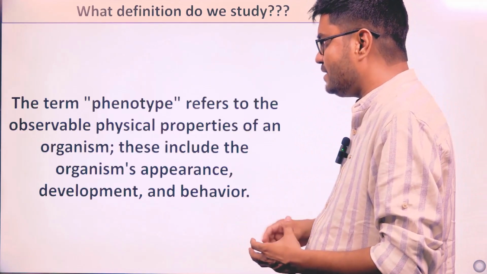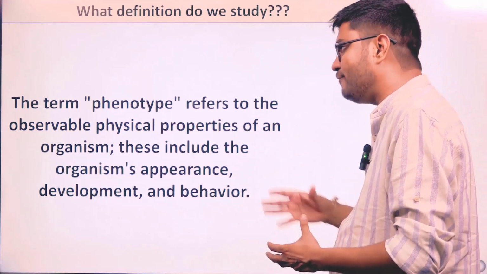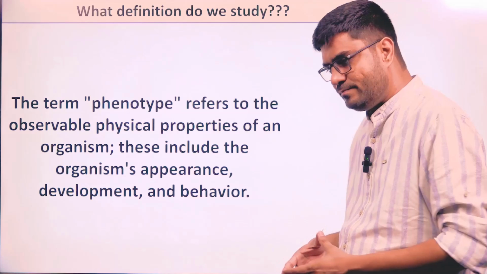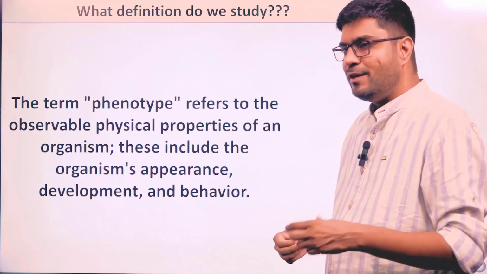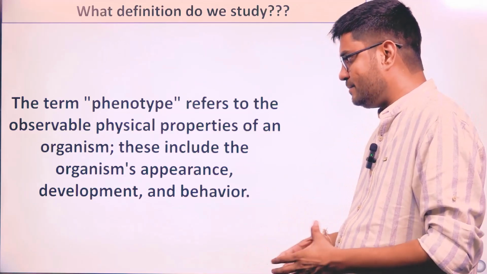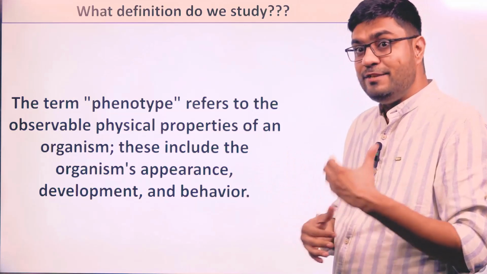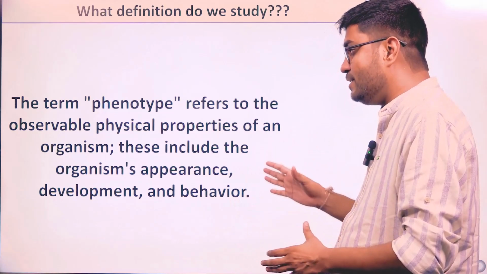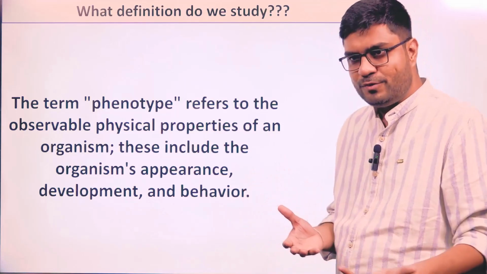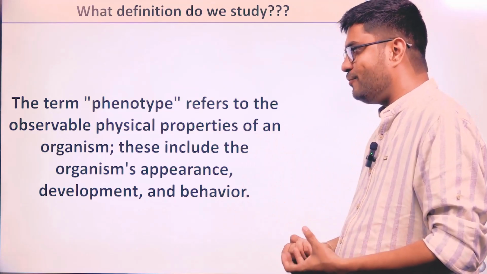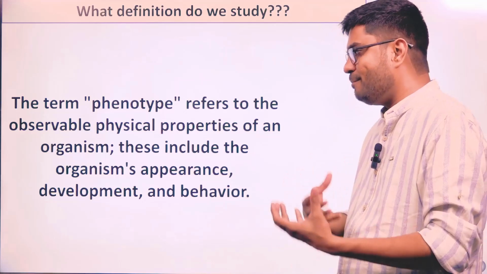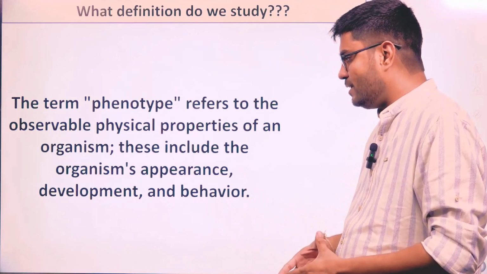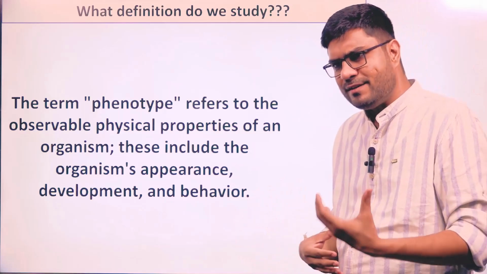The statement says the term phenotype refers to observable physical properties of an organism, or you can say how an organism is looking. What are the properties which you can see from outside? What are the physical properties? These include the organism's appearance, of course. The short definition is that the external appearance of the organism is called phenotype, and it also includes developmental and behavioral characteristics.